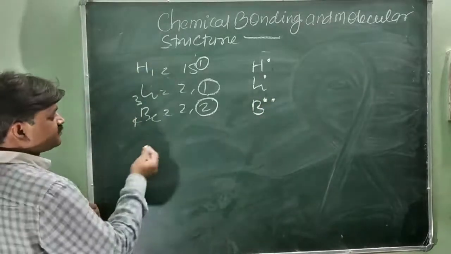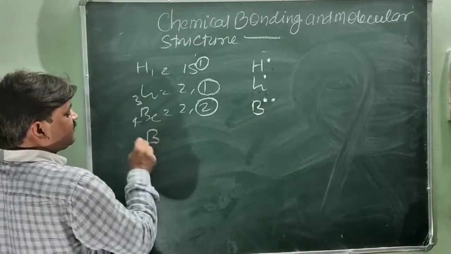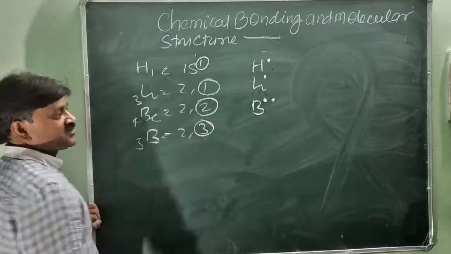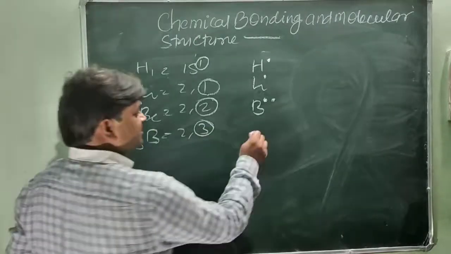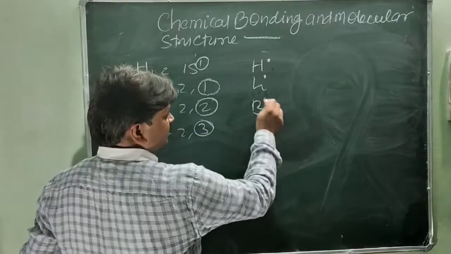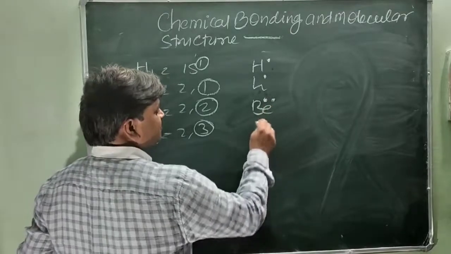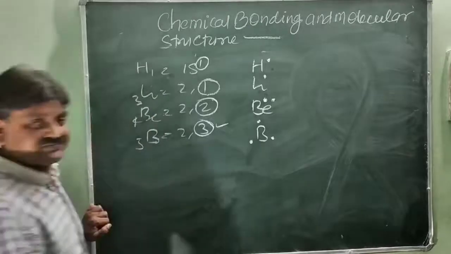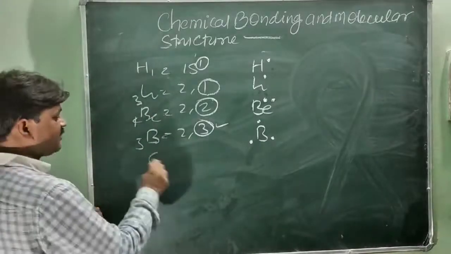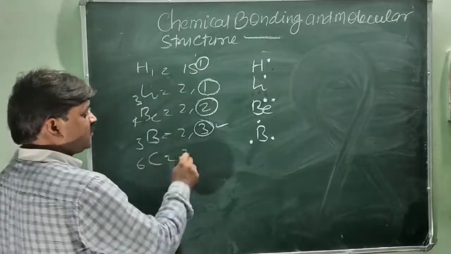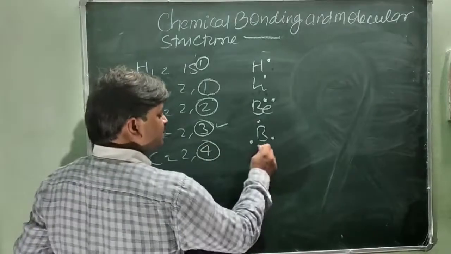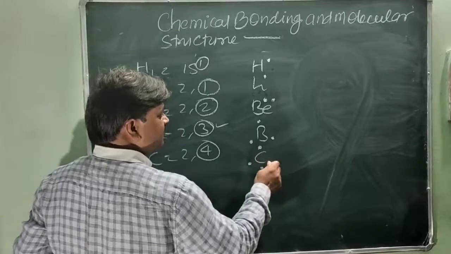Next, boron, atomic number 5, with 2 and 3. There are 3 electrons in the outermost valence shell, so it is represented in this manner. Corrected: this was beryllium before; boron has 1, 2 and 3 electrons in its outermost shell. Next, carbon, atomic number 6, with 2 and 4. There are 4 electrons in the outermost shell, so carbon is shown in this way: 1, 2, 3 and 4.